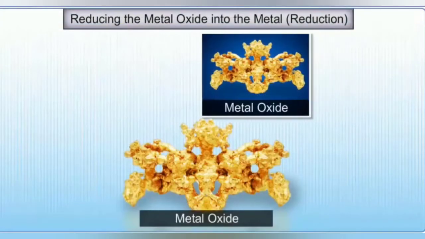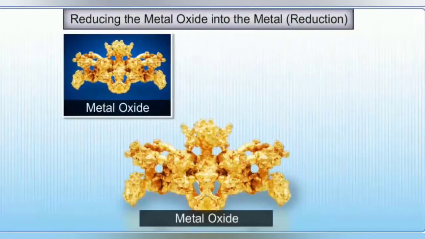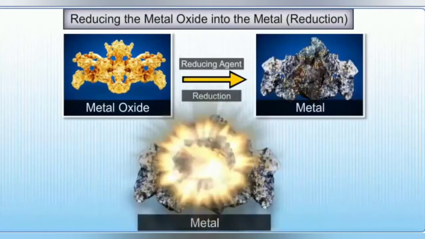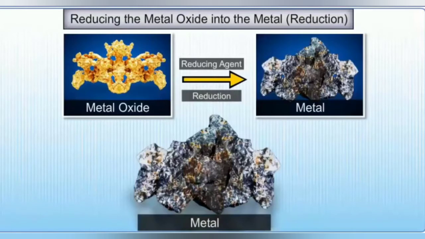Now, metal can be obtained from metal oxide by its reduction. If the metal to be extracted is very reactive like the alkali metals, alkaline earth metals, and aluminium, then the reduction of the oxide can be done only by the electrolytic method. The oxides of less reactive metals such as iron, zinc, copper, lead, tin, chromium, etc., can be reduced by a number of reducing agents such as carbon, carbon monoxide, or even another metal.